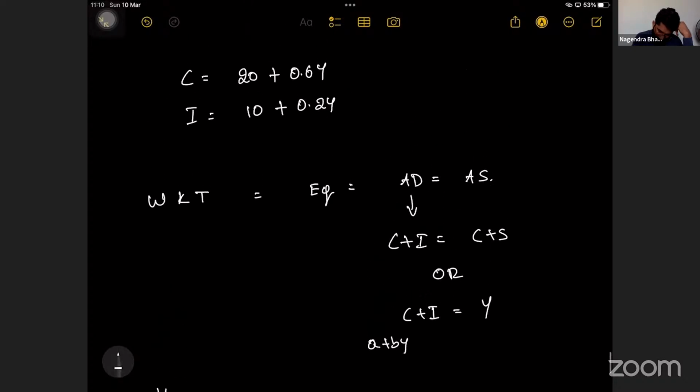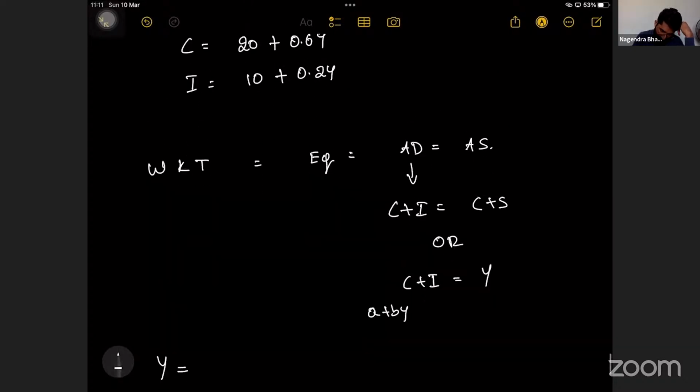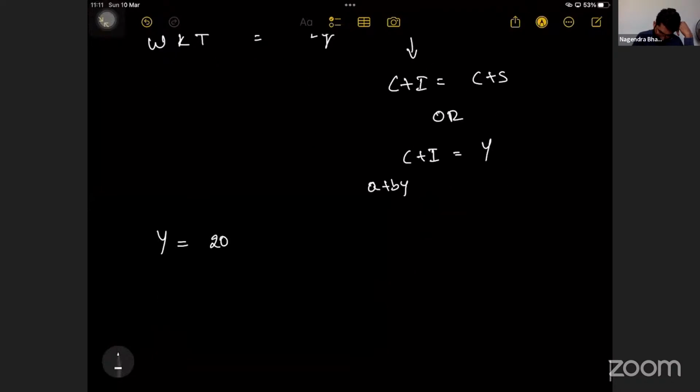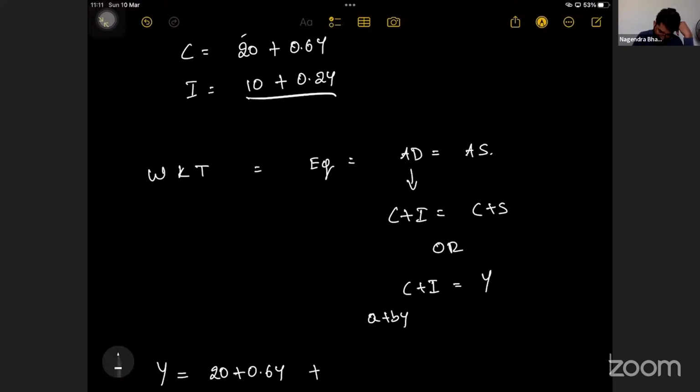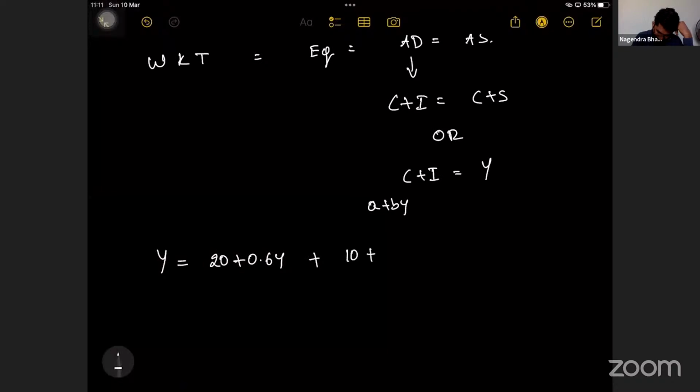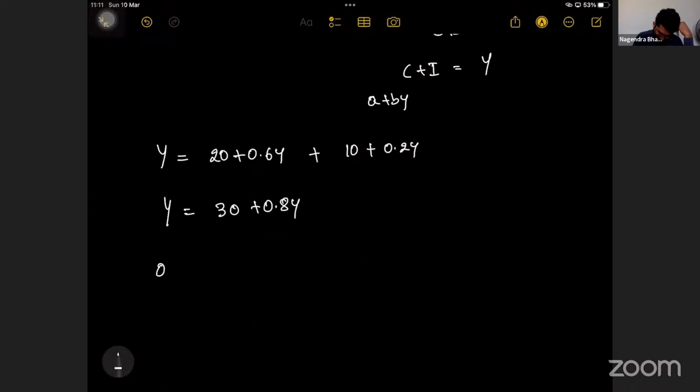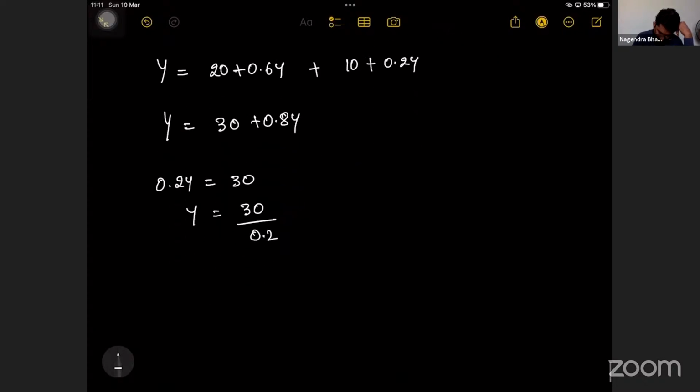Given, no? 20 plus 0.6Y, plus I. What is I? Given here, 10 plus 0.2Y. So Y is equal to 30 plus 0.8Y. Or I can say that 0.2Y is equal to 30. Y is equal to 30 divided by 0.2. Y is equal to 150 is the answer.